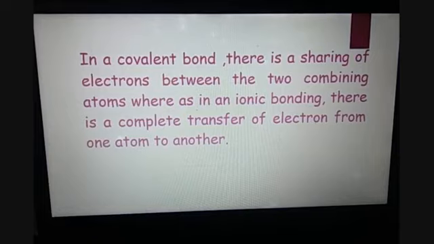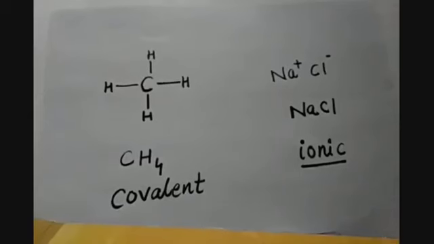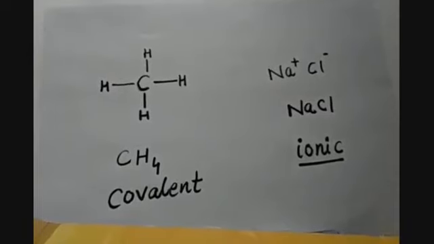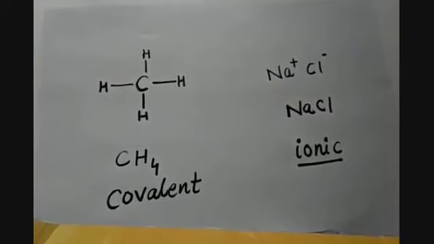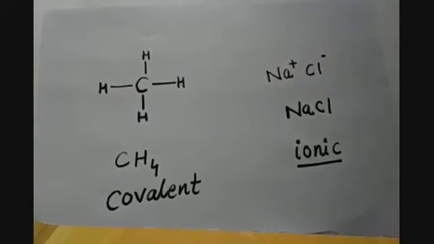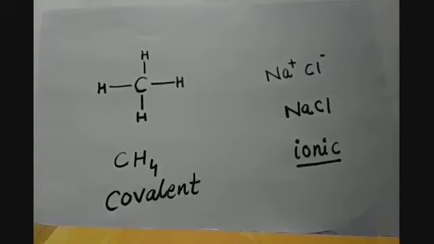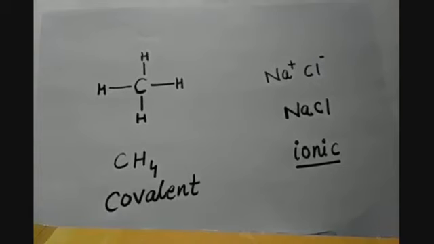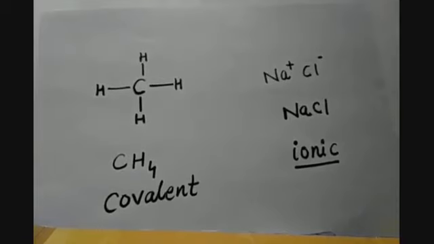For example, CH4, which is a covalent compound, and NaCl, which is an ionic compound. So you can see here that carbon is bonded with 4 hydrogen atoms, where each hydrogen is sharing its 1 electron and carbon is sharing its 4 electrons with 4 different hydrogen atoms to form covalent bonds with each other.